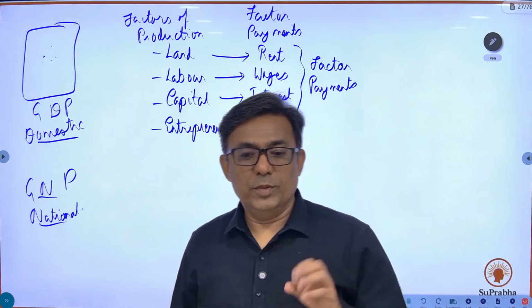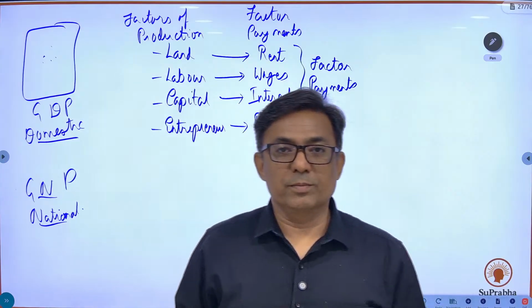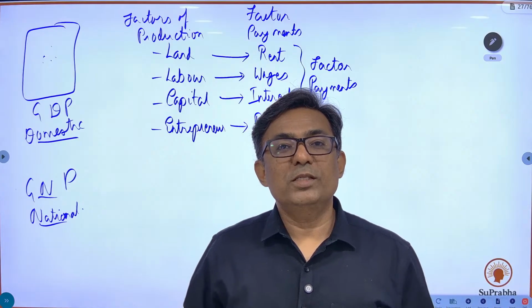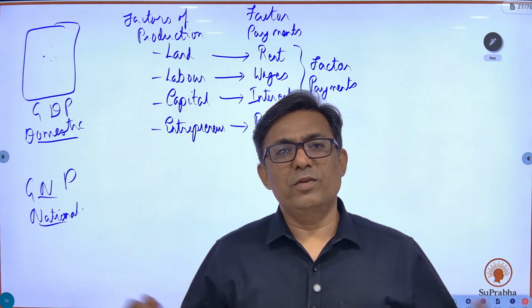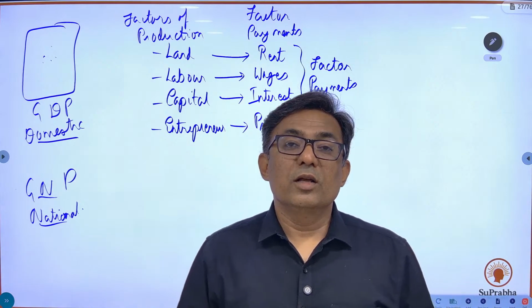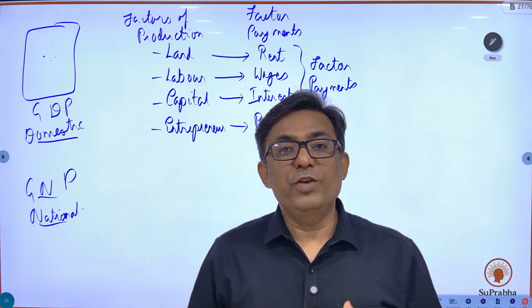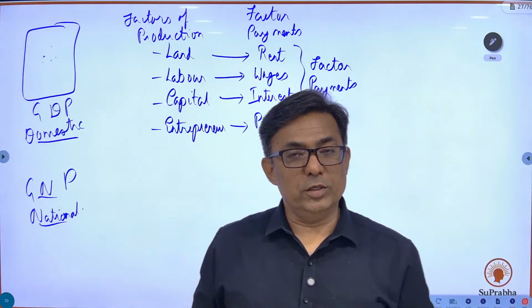Fine. So now, how is it related to GDP and GNP? Okay, what happens is that in this period of globalization where everything is sold everywhere, everybody goes anywhere and works anywhere and all those things, India as such, we employ our factors of production outside in the rest of the world.